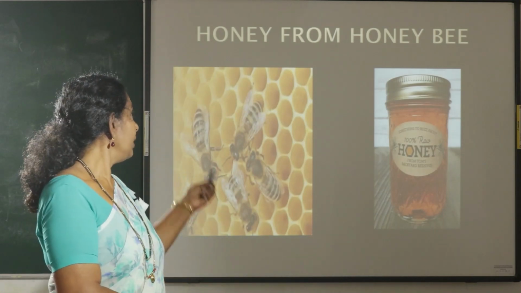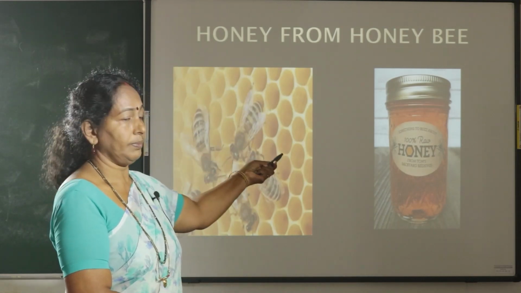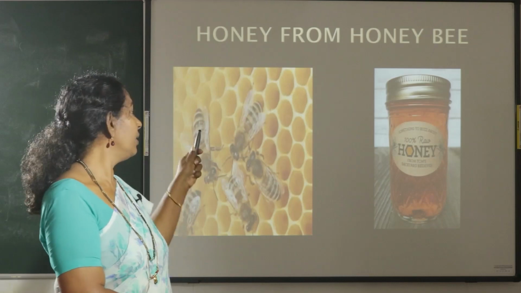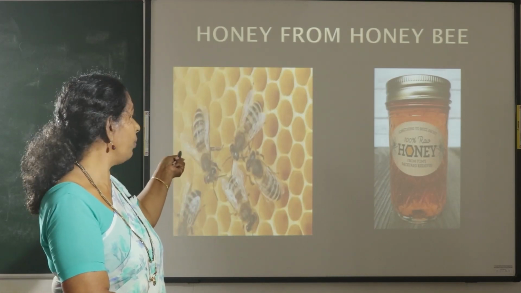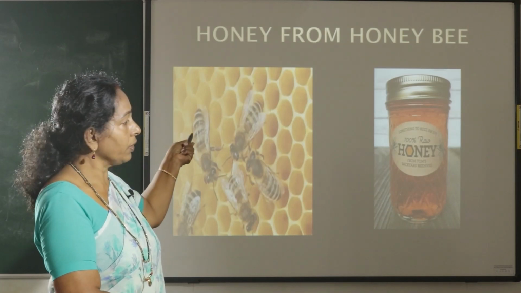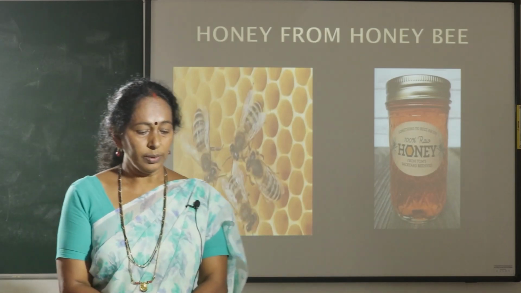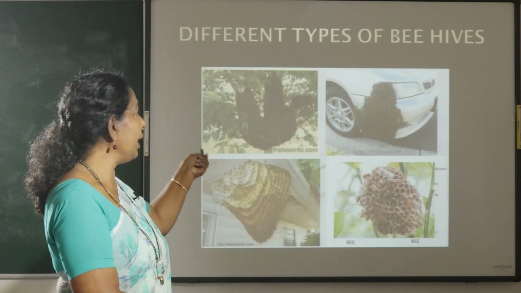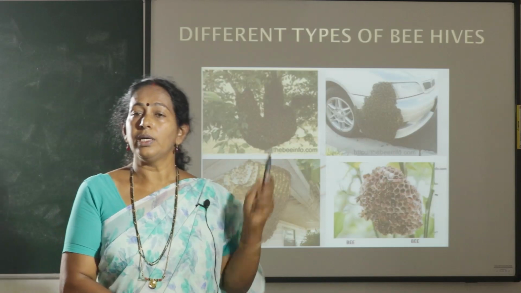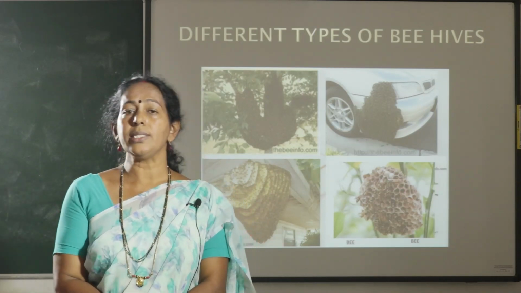Okay. Here you can see a bottle containing honey, and honeybees live in a beehive, the home or living place of honeybees. Now, you can see the different types of beehives in this picture. Now, let us see how the beehive is constructed.